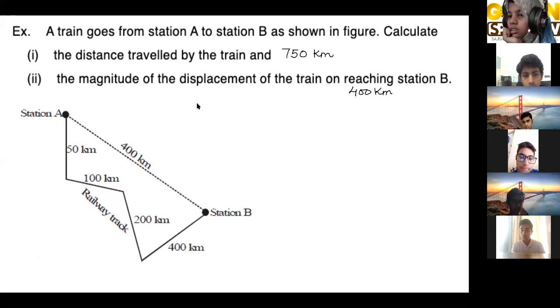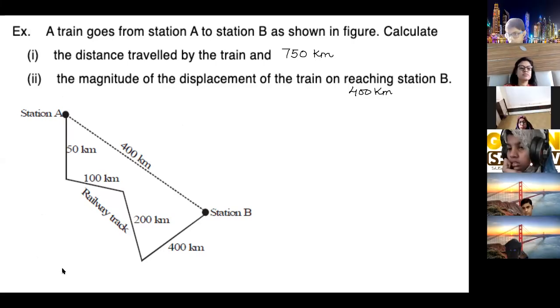Can displacement be greater than the distance? No, ma'am. Why? Because the displacement is the shortest distance you can take. Shortest route, yes. Because displacement is the shortest route, distance cannot be less than that, and distance is the total path covered. So distance can be equal to displacement or greater than the displacement. Displacement can never be greater than the distance. This you have to remember.